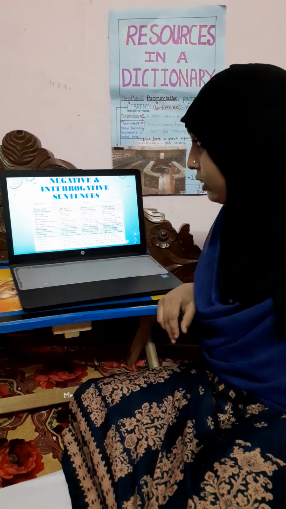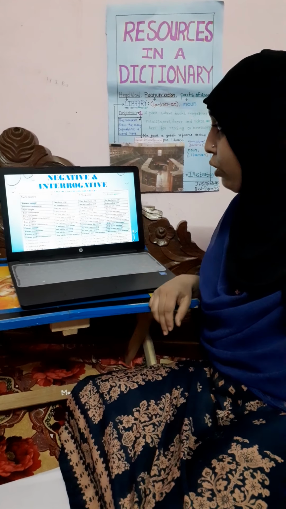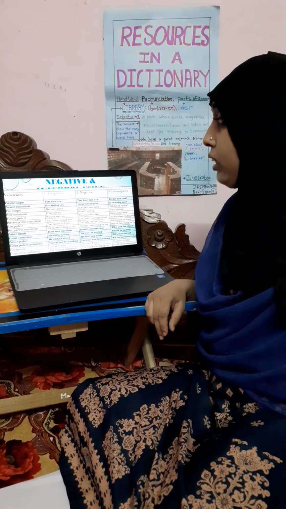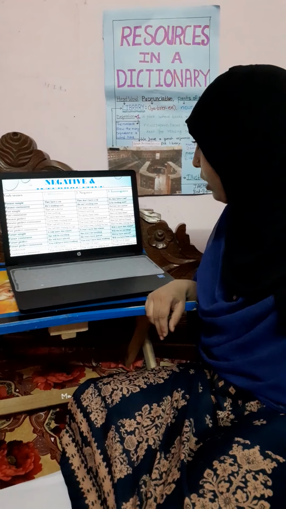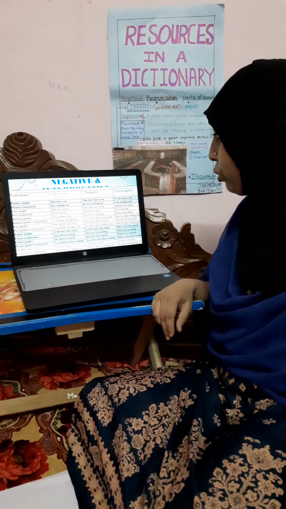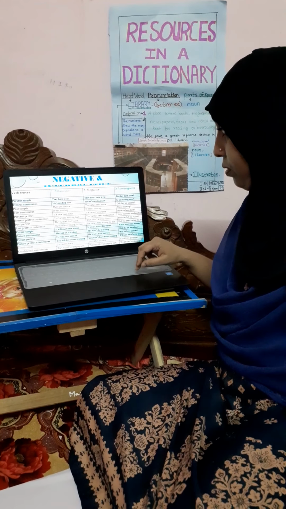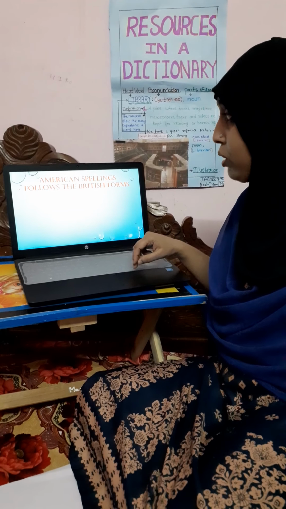Negative and interrogative sentences are also given. I would like to show you some examples of this. They have a car, in the present tense. In the negative, they don't have a car. In interrogative sentences, do they have a car? The other examples have been shown.